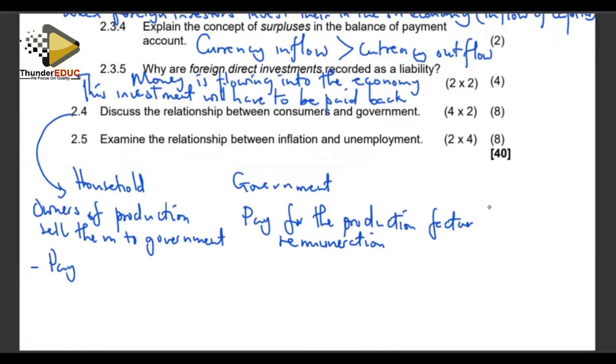Households, they pay tax to the government. And in return for the taxes that they would have paid, what do private business, what do the consumers get from the government? They get public and merit goods.